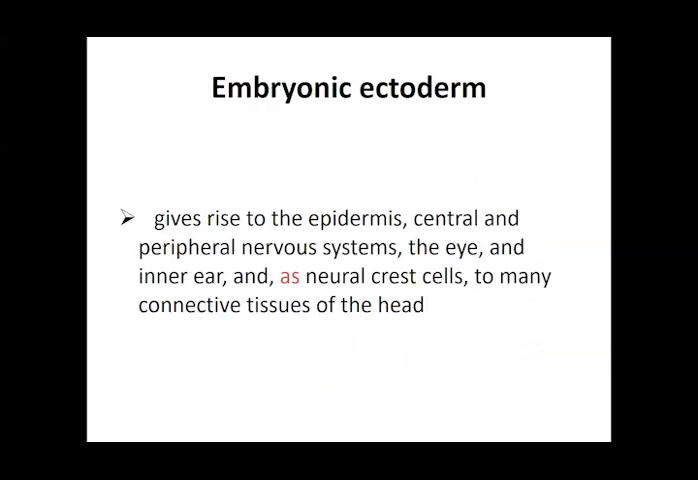Ectoderm is going to give rise to the central and peripheral nervous system. These are the derivatives. You have to remember these, and you may be asked. The eye, inner ear, neural crest cells, and many connective tissues of the head. All that is developed from the ectoderm.